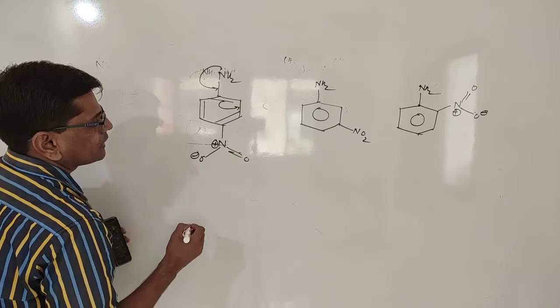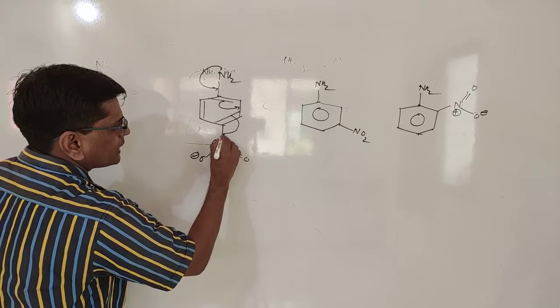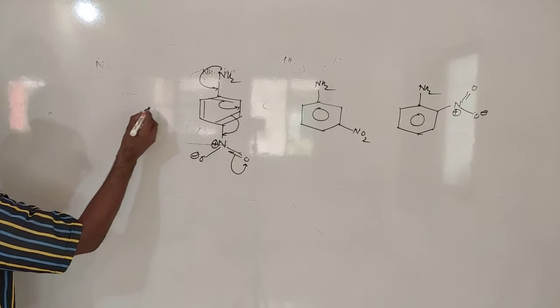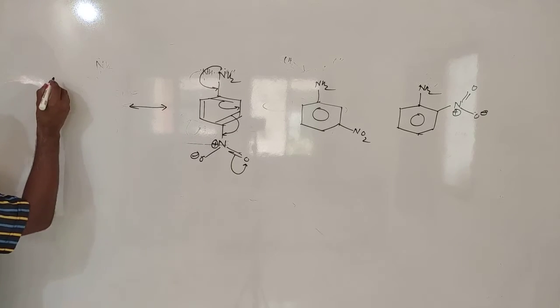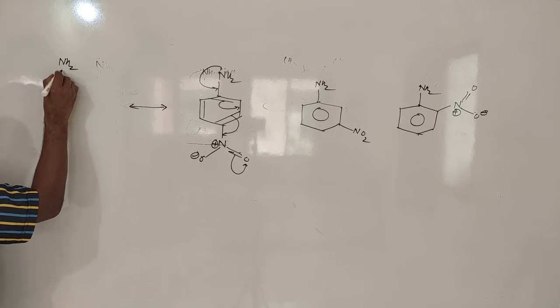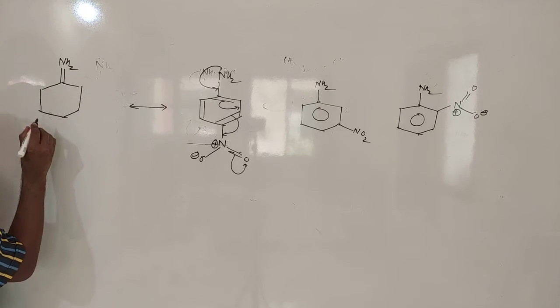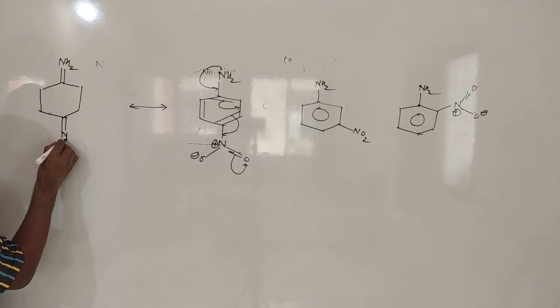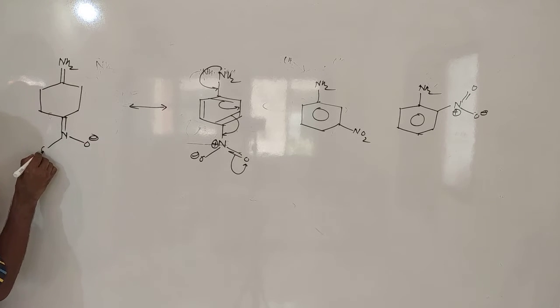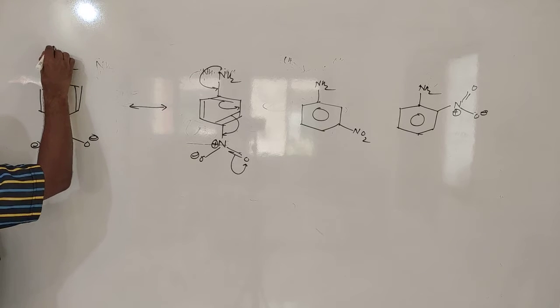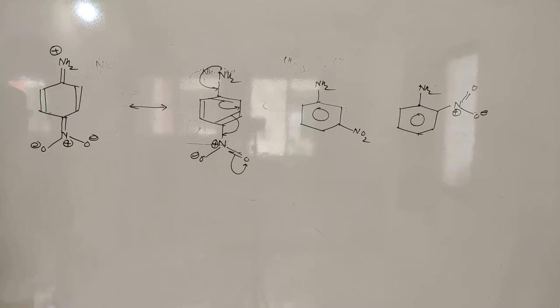This is shifted toward the nitro, because nitro is electron withdrawing functional group, and then those electrons are shifted here. When we draw the resonating structure of aniline,